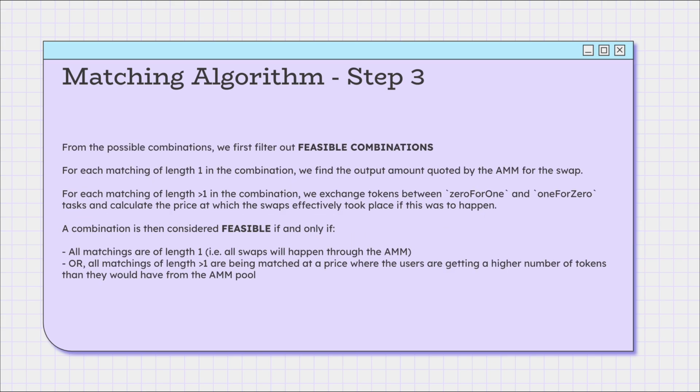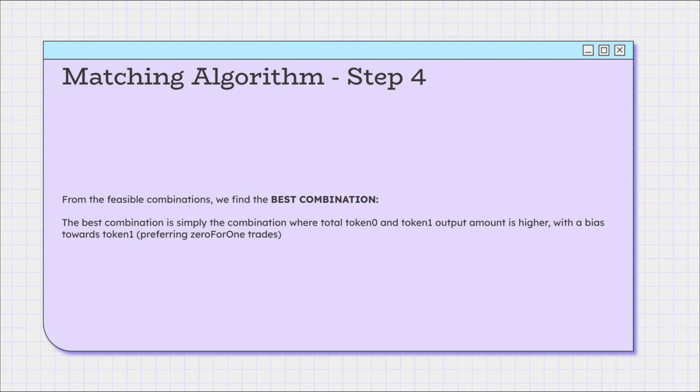From the possible combinations, we then filter out feasible combinations. For each matching of length 1 in the combination, we find the output amount quoted by the AMM for the swap. For each matching of length greater than 1, we exchange tokens between zeroForOne and oneForZero tasks and calculate the price at which swaps effectively took place. A combination is then considered feasible if and only if all matchings are of length 1, or all matchings of length greater than 1 are being matched at a price where the users are getting a higher number of tokens than they would have from the AMM pool. From the feasible combinations, we find the best combination, where the total token 0 and token 1 amount is higher, with a bias towards token 1.